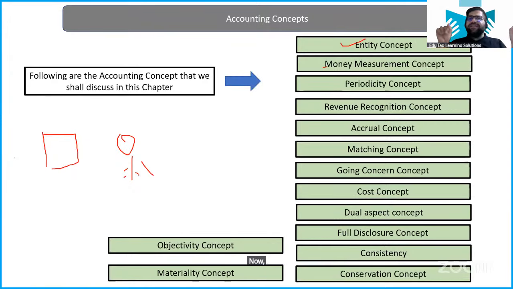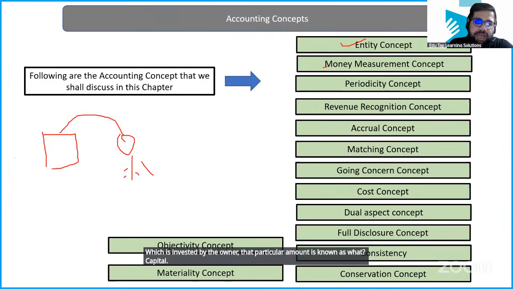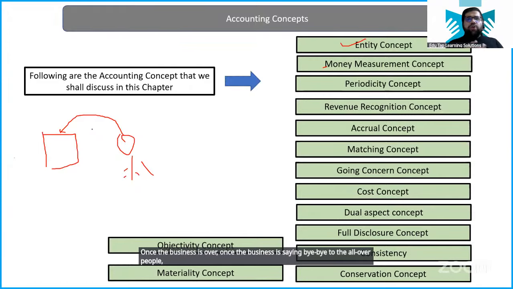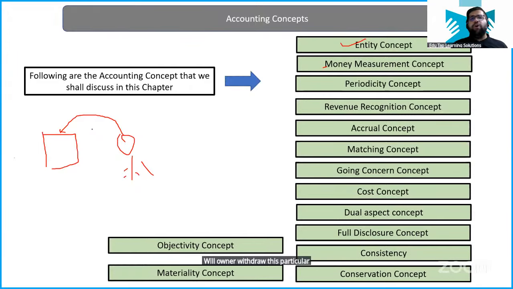Now, what is the amount called which is invested by the owner? That particular amount is known as capital. So capital will be going into the business, right? Simple. But tell me one thing, my friends. Once the business concludes, once the business is over, will the owner withdraw this capital, or will the business pay this capital to the owner?